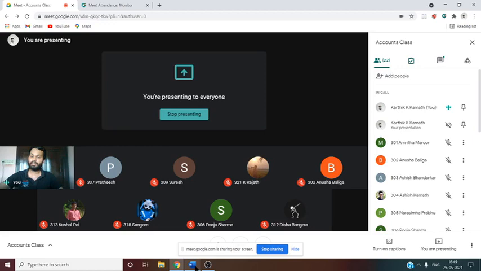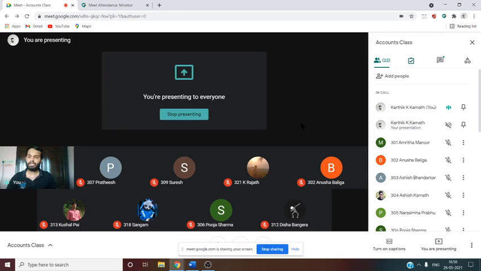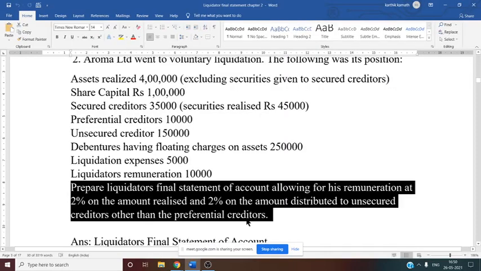Sometimes they will just mention the amount distributed to the unsecured creditor. In that case, what do you need to do? Unless and otherwise stated in the problem, and this is very important, unsecured creditor also includes preferential creditor. But in this problem they have mentioned it specifically: other than the preferential creditor. That means at the time of calculating the liquidator's remuneration we should ignore the preferential creditor. We should only concentrate on the unsecured creditor amount.